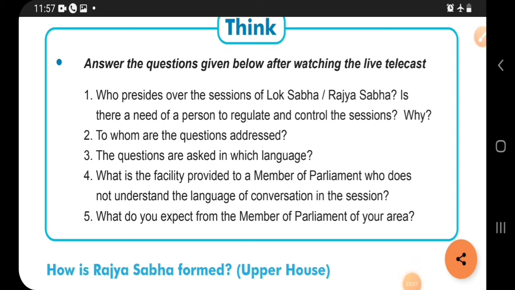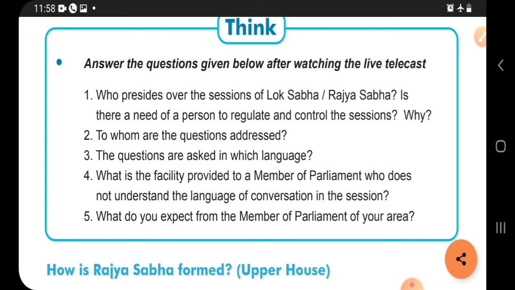After that, what facility is provided to a member of Parliament who does not understand the language of conversation in the session? Here it is said about the Parliament that if anybody does not know the language, then they can speak in their own language. And what facilities are given to the members of Parliament by the government is also discussed over here. And the last question is, what do you expect from the member of Parliament of your area?